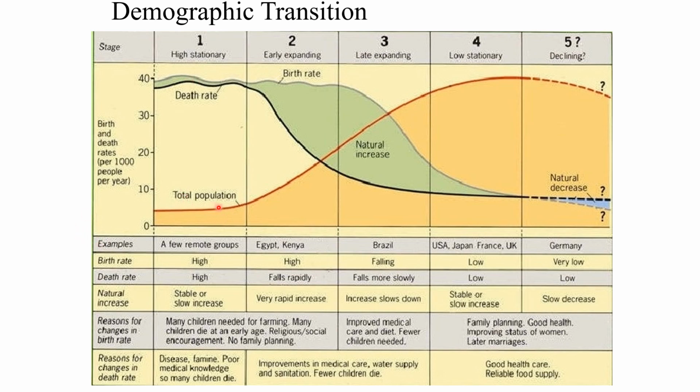Okay. Then the second phase generally came after the Industrial Revolution. It was early expanding. Currently, few countries, not even Egypt I will say, but some African countries, are in this current phase. This is early expanding. What happens whenever medical care improves? Vaccinations are available, antibiotics are available. The first thing that goes down is the death rate. So people survive more.